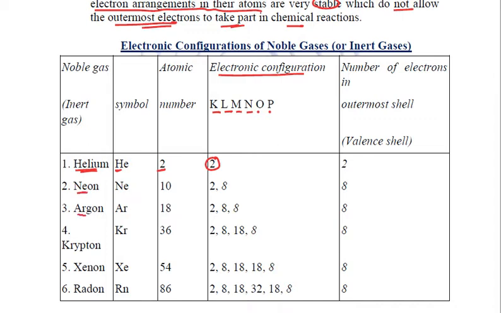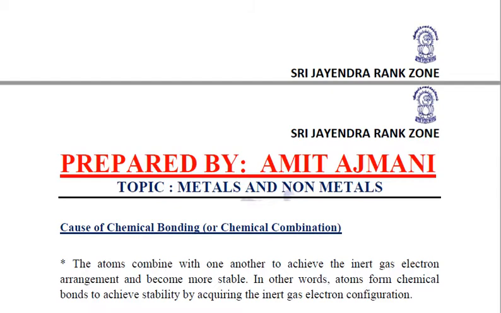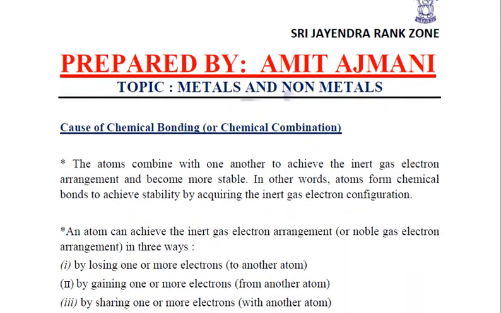Rest, neon, argon, krypton, xenon, radon, all these have 8 electrons in their outermost shell, that is in their valence shell. So, as per the octet rule, they have completely filled shells, because of which they are unreactive, because of which they are inert, and because of which they do not react with anyone, right?